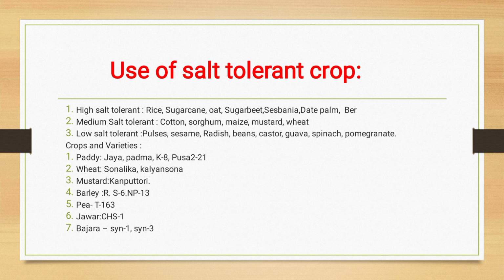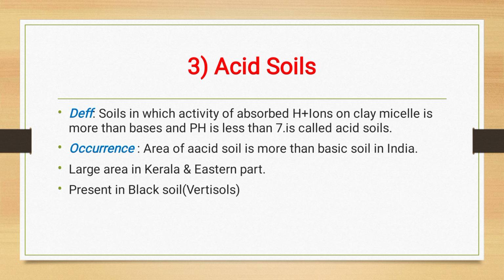For T 163, Jowar CHS1, Bajra SYN1 and SYN3. These are the different salt tolerant varieties we grow on this problematic soil. So we can easily reclaim it and grow the crop, and get better production of this crop.